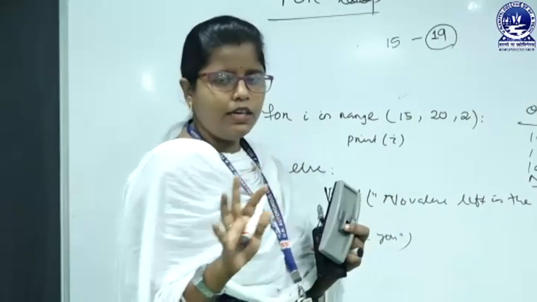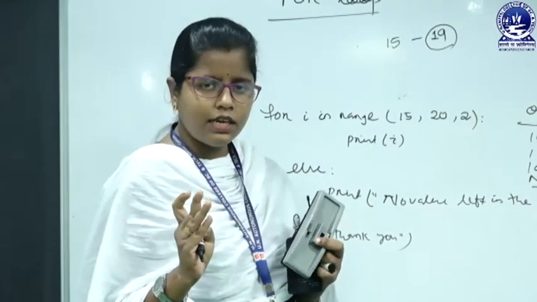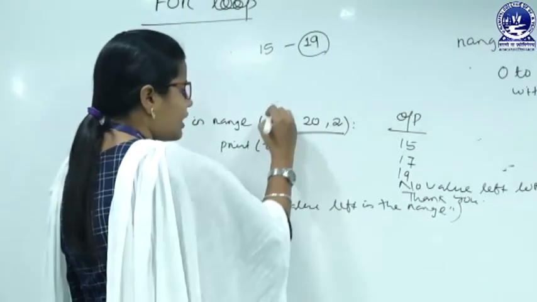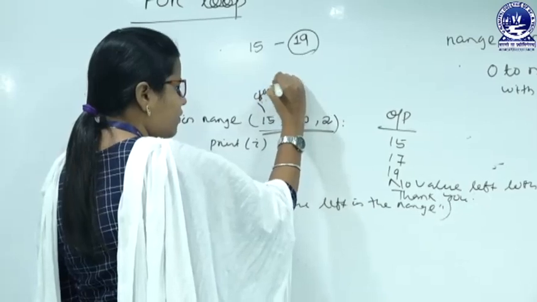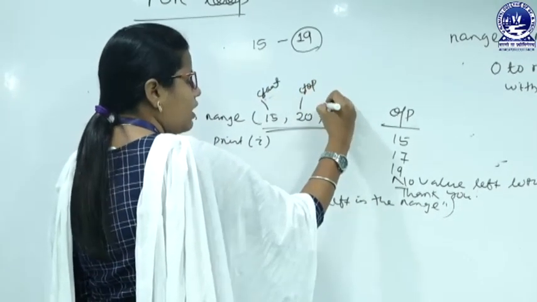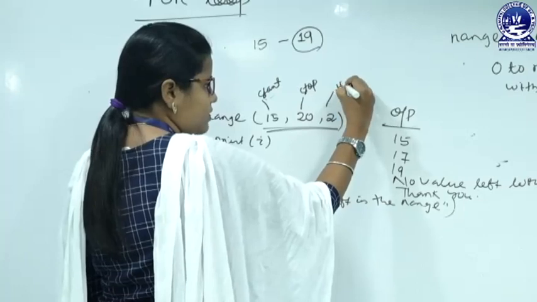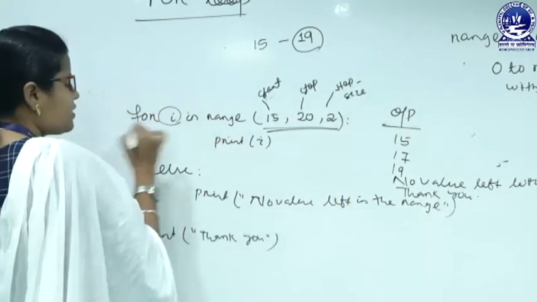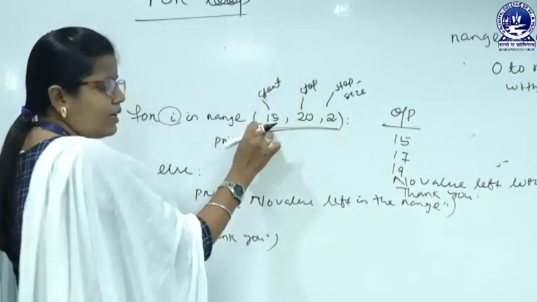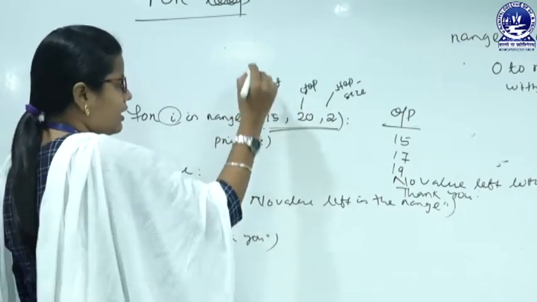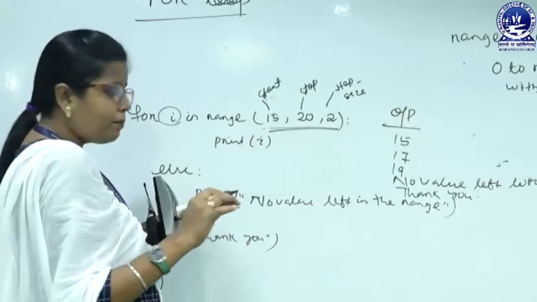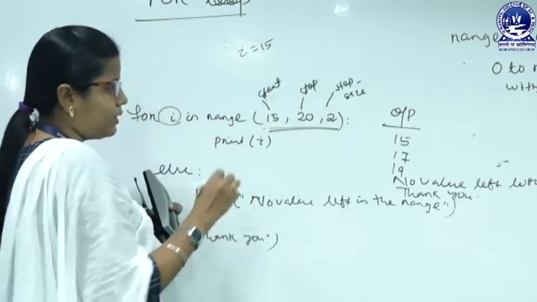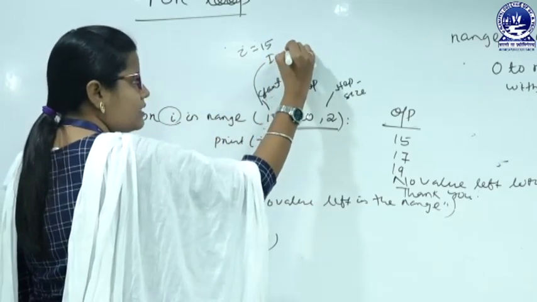So, in case of any loop, there are three main parts: initialization, condition and updation. So, look at here. Here it is the start value, it is the stop value and it is the step size. That means the loop variable is i. Actually, here we are initializing the i. That means the range should start from 15. So, here we are saying that i equals 15. So, this is the initializing statement.